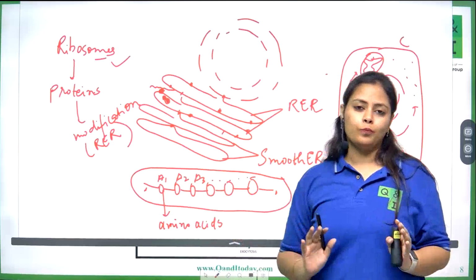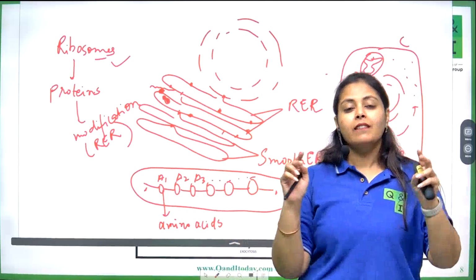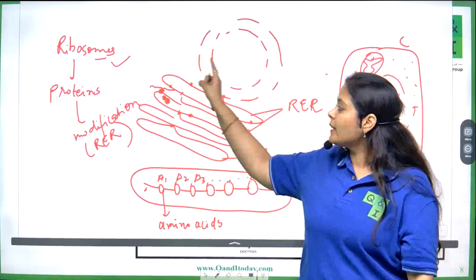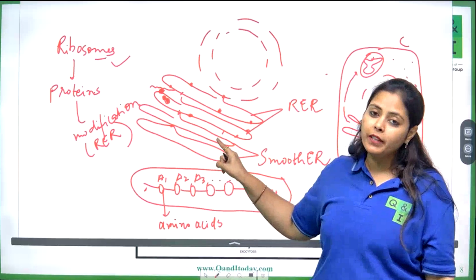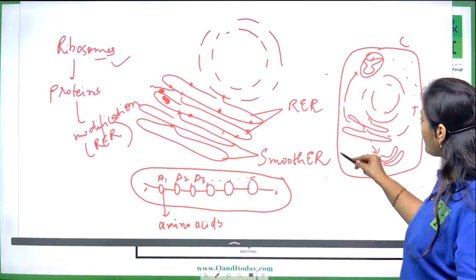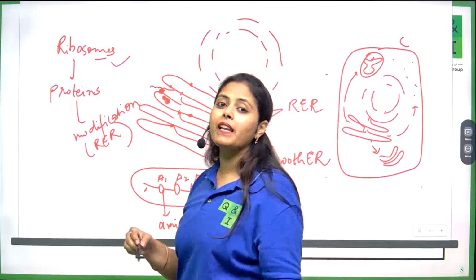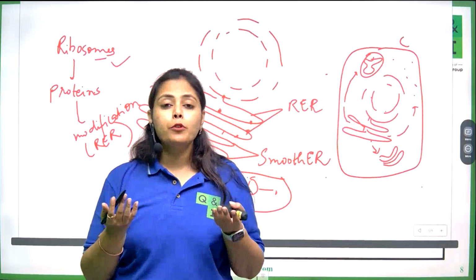Now, these two important molecules, lipids and proteins, where are they being manufactured? They are being manufactured at endoplasmic reticulum. And this is the plasma membrane of the cell. This plasma membrane is made up of lipids and proteins.